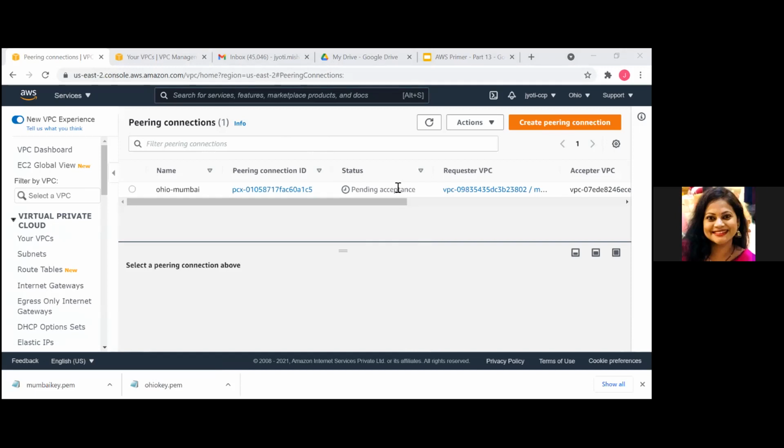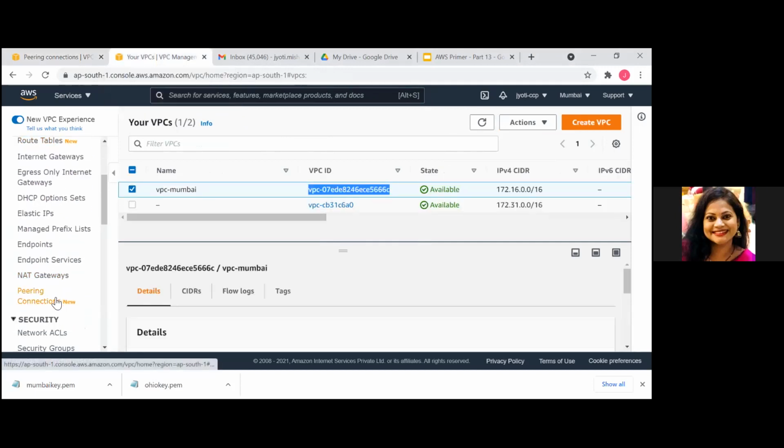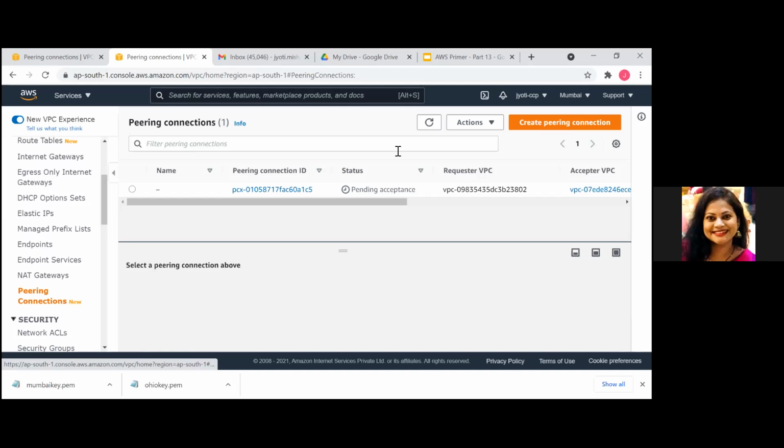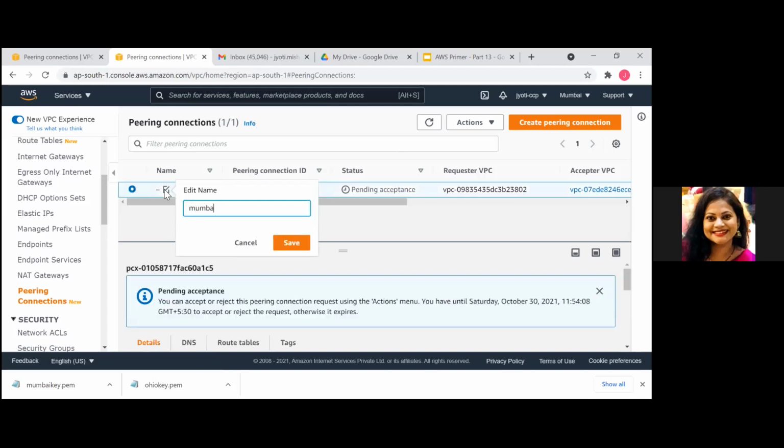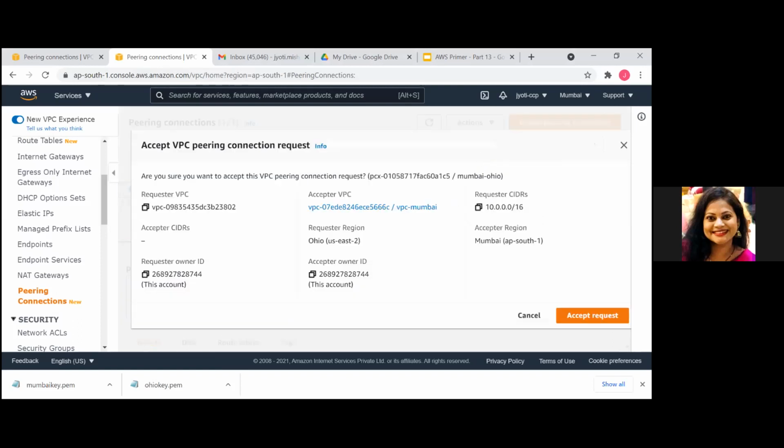Remember when we were doing it in the same region, we used to go and approve the request, right? But right now we are doing a connection between two different regions, so I need to go to Mumbai. You'll see a request here. Yeah, so this is the pending request. Let me just name it. Okay, action, and I am accepting the request.